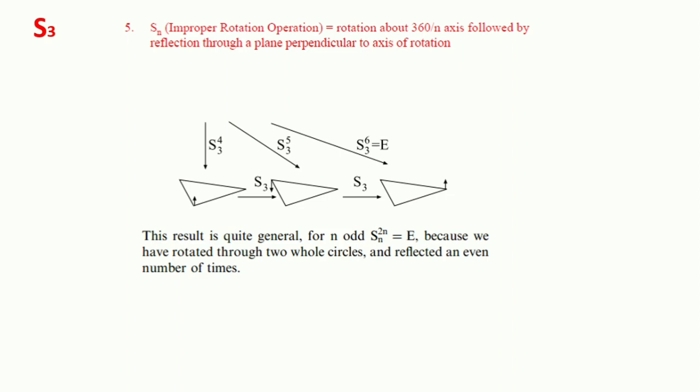Because we have rotated through two whole circles and reflected an even number of times, this is actually the improper rotation. So I would like to discuss more precisely and comprehensively the improper rotation. This is actually the fifth type of point symmetry operation.